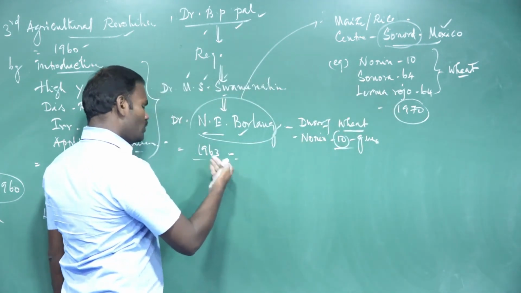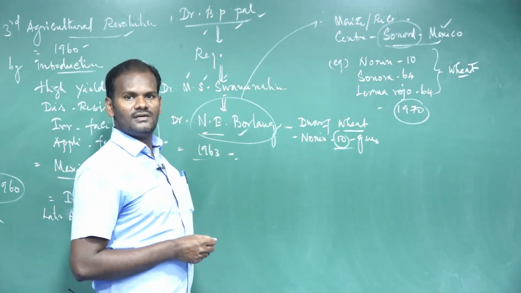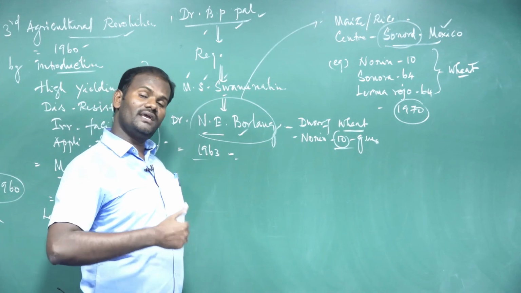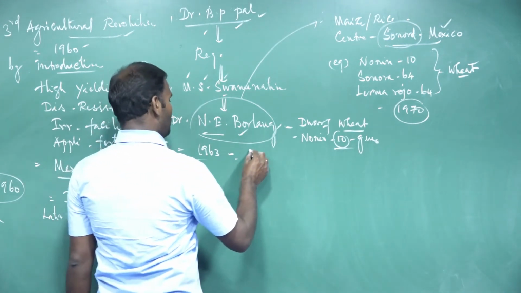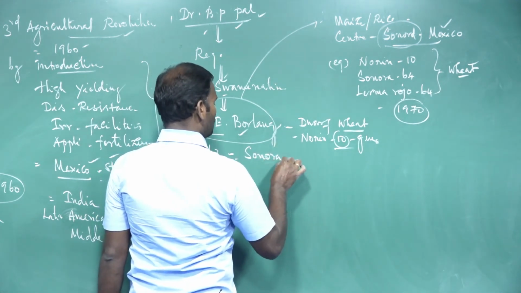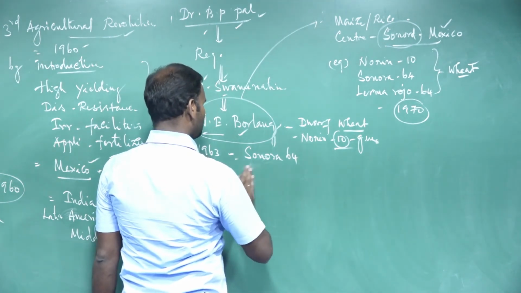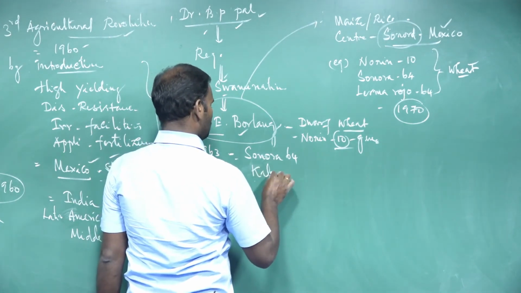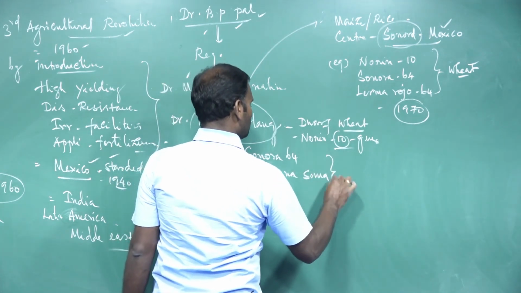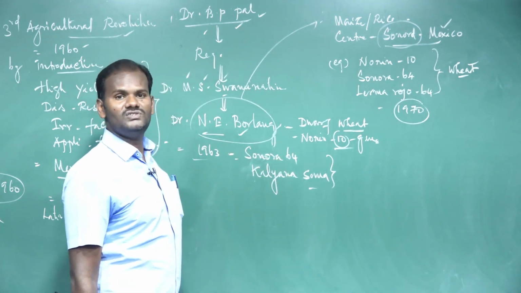was introduced and cultivated in India, for which India got a strategic boost for the cultivation of certain other breeding varieties, disease-resistant varieties, biotic and abiotic stress-resistant varieties. For example, Sonora 64 and Kalyan Sona. These varieties have been cultivated in our country due to the effect of the Norin 10 gene.